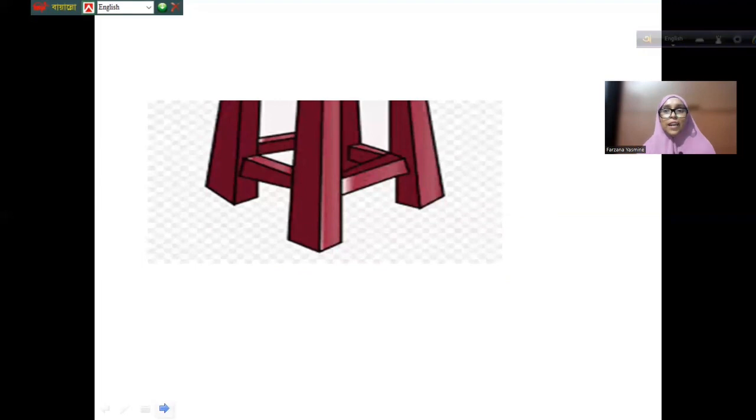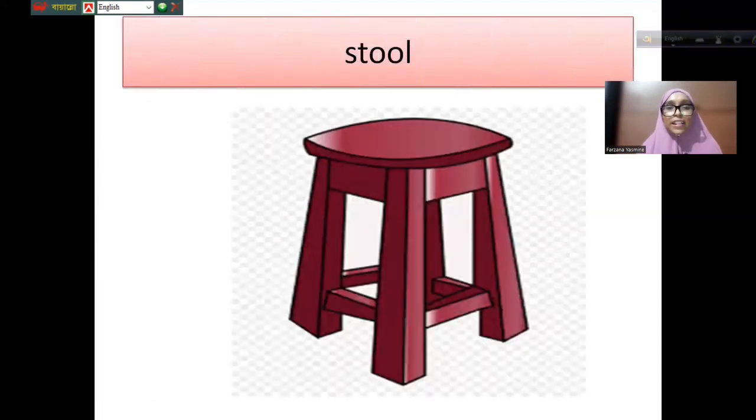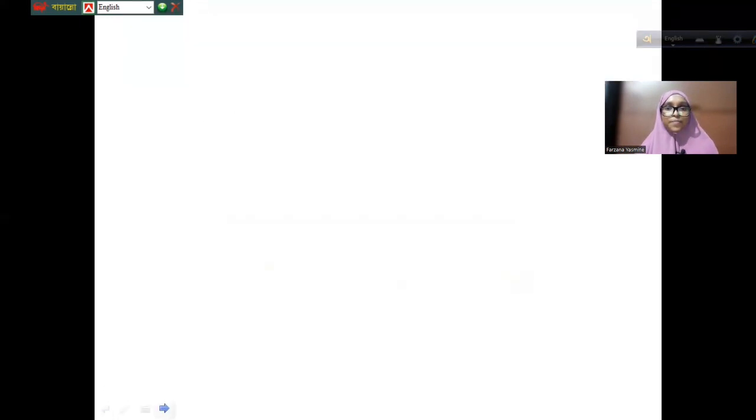Next one you see. Have you seen it? What is it called in English? Stool. So the pronunciation will be stool, not the wrong one. S-T-O-O-L. Stool.